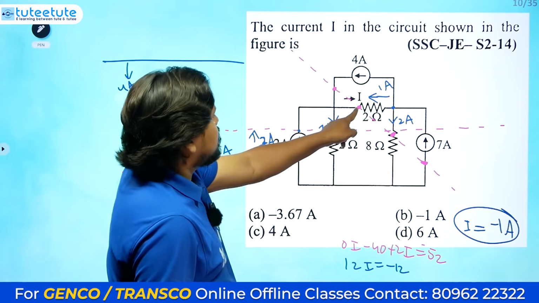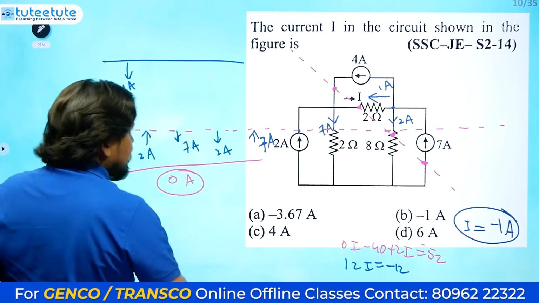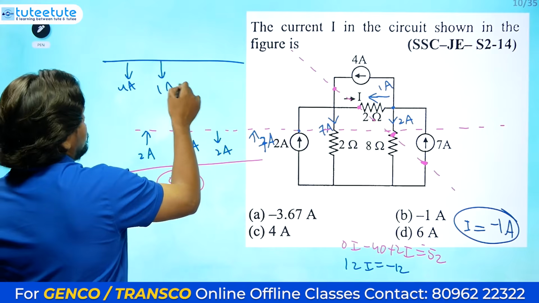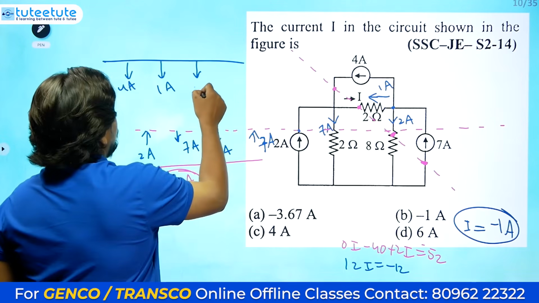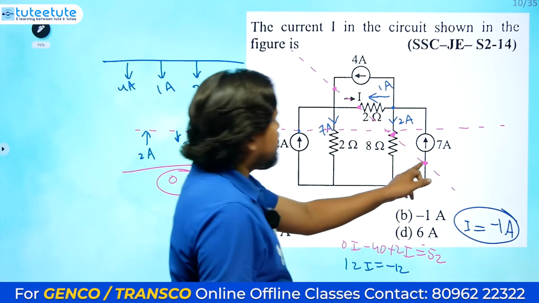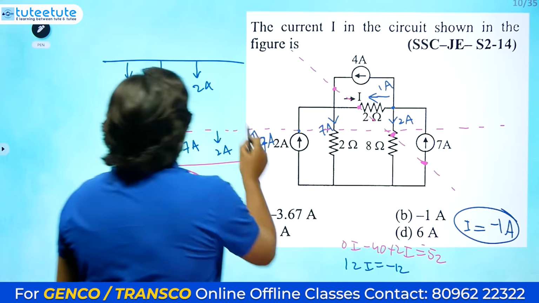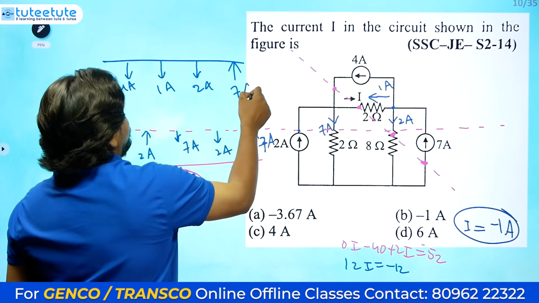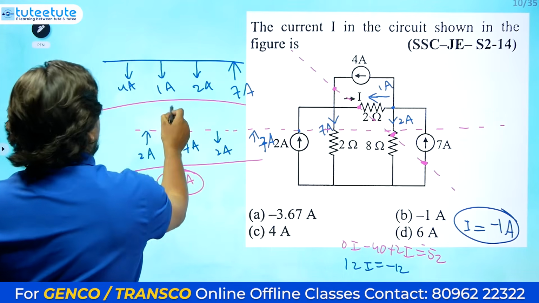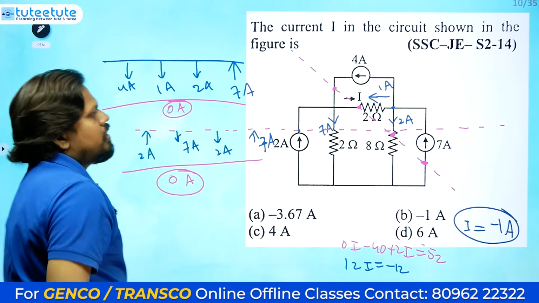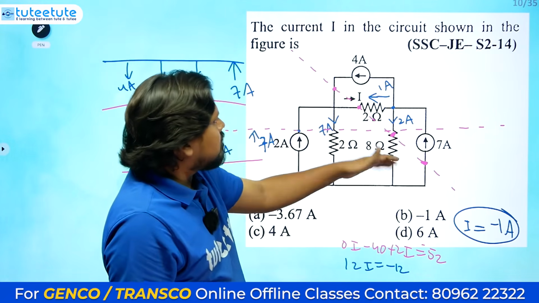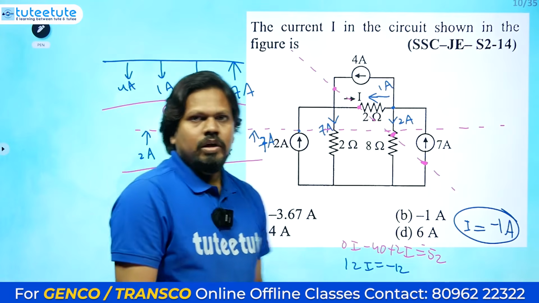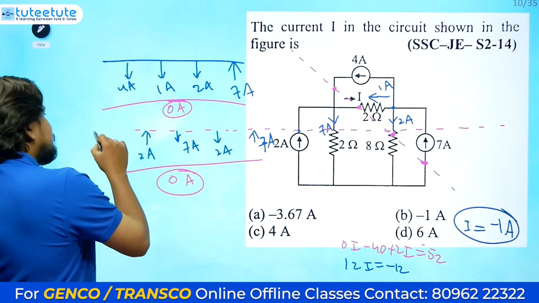Next, here 1 ampere is coming like this side. Next, 2 amperes also coming like this, 2 amperes also coming like this, and here 7 amperes is going upwards, 7 amperes. If you add all these things, again you will be getting 0 ampere anywhere. For example, if you don't know this current, you know these 3 currents, directly you can do this one, right? So this is just implementation of KCL only.